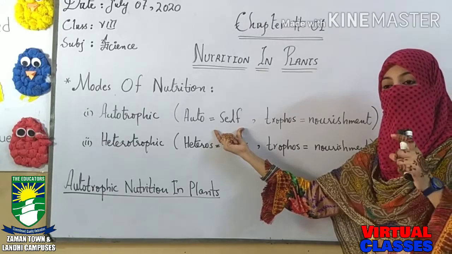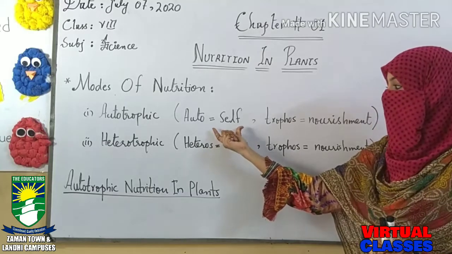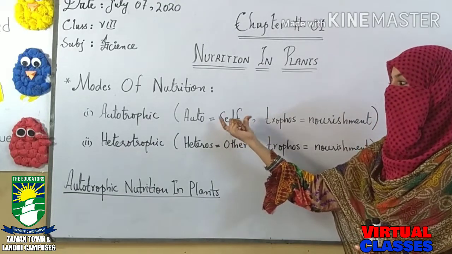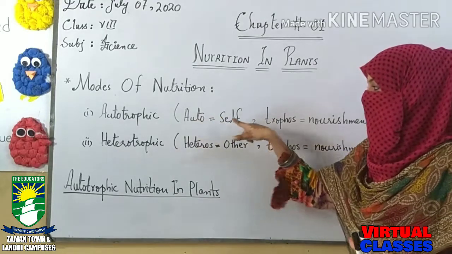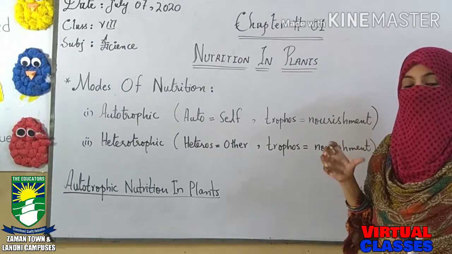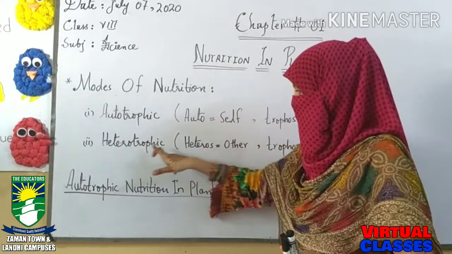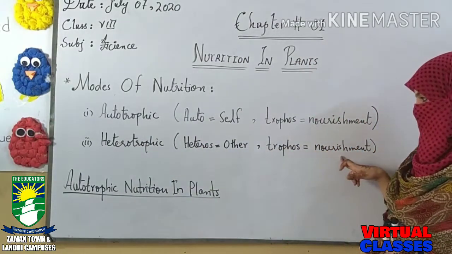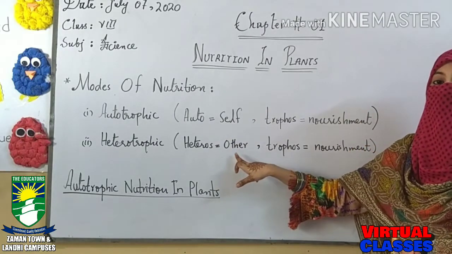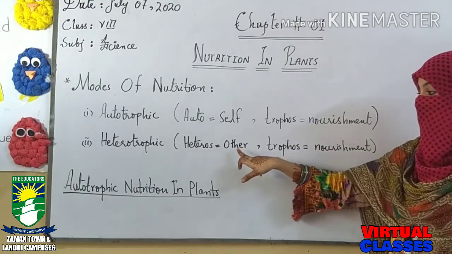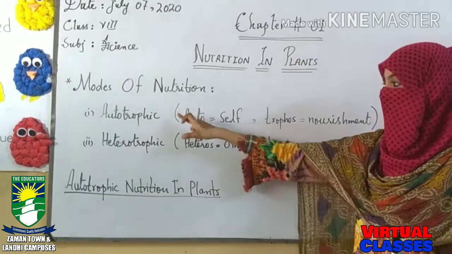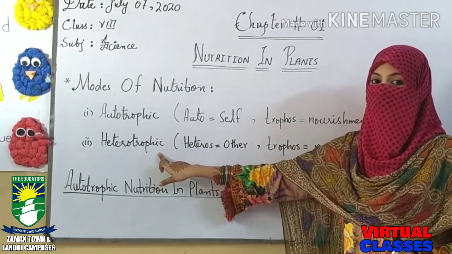If you are not able to write down the definition, you can write it by using this word self. Just keep it in mind and then you will be able to write by yourself. Those organisms who are able to prepare their food by themselves are considered autotrophs. Heterotrophic means heteros, other, and trophos, nourishment. Those organisms who depend for their nourishment on other organisms are considered heterotrophs. So these are the two modes of nutrition: autotrophic and heterotrophic.